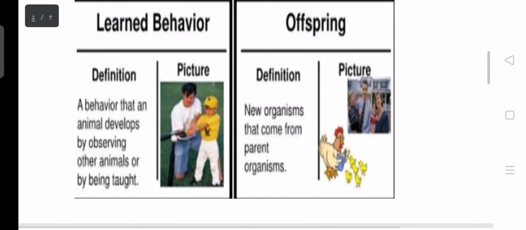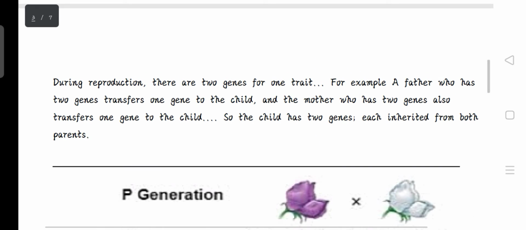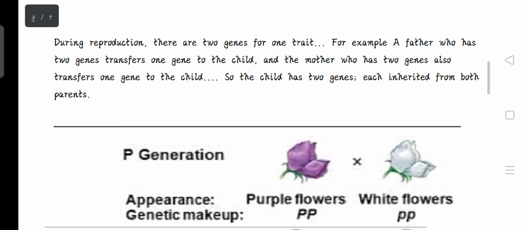And here you have an offspring. You can see the chicken that gives birth to these young ones, and then you can see the parents with their children as their younger ones. So that's what you call offspring. So during reproduction, there are two genes for one trait. So you can say that trait is the information, while the gene carries the trait. That carries the information and tells us about the trait. So for each trait, we have two genes. So simply put, an individual has two genes representing one trait.